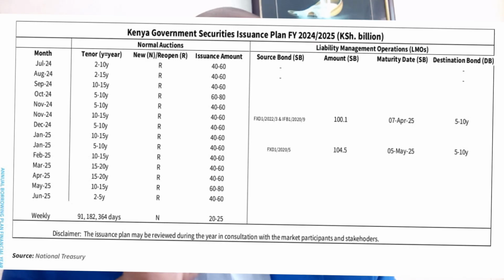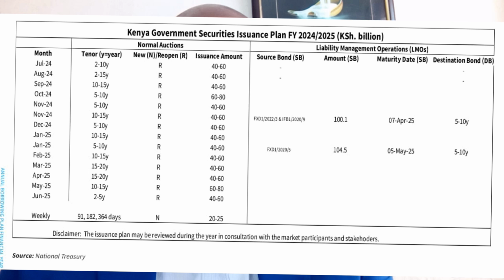If you have been keen in looking at the previous reopened issues on monthly throughout the year, you would note that the government in some cases was not even able to realize the actual amounts that were in the neighborhoods of 50 billion. That occasioned reopened or extension of biddings in what we call tap sales. In those issues, the government was unable to realize its targeted amounts on the monthly issues.